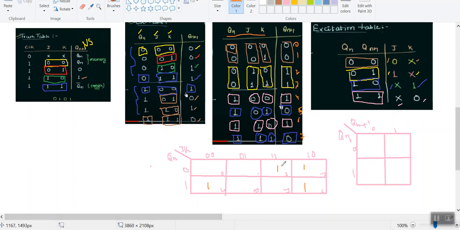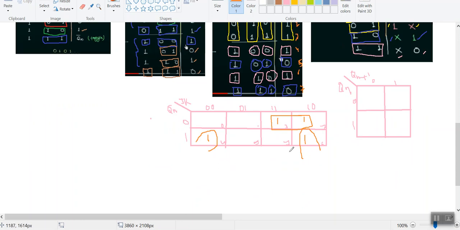So now do the pairing process. These two can have one pair, and this one and this one can have one more pair. So from this I can have my expression for both of these. Simply you can understand that in this particular row my value is 0. It means Qn bar.